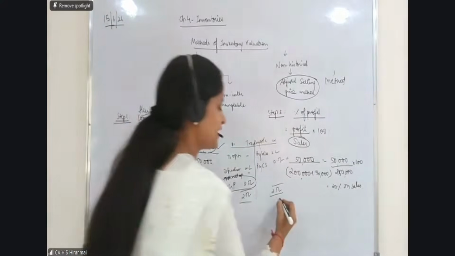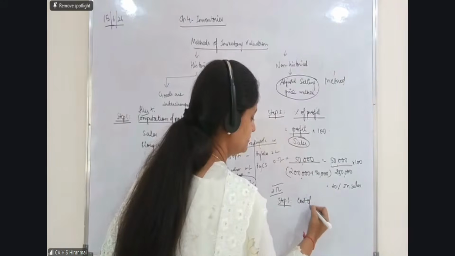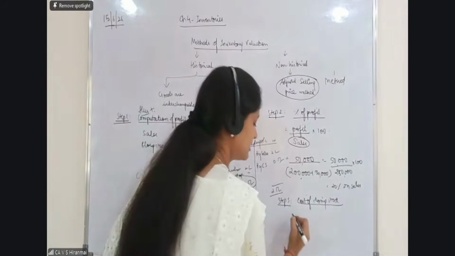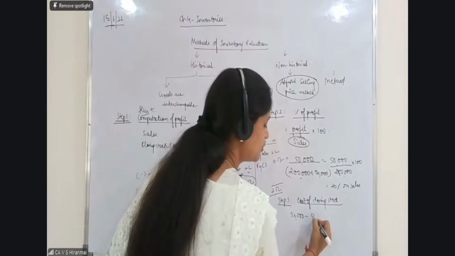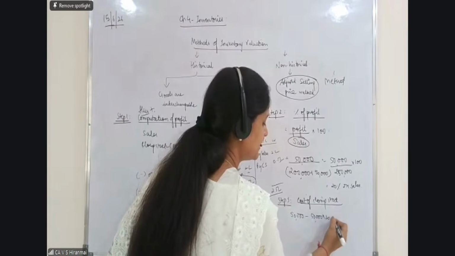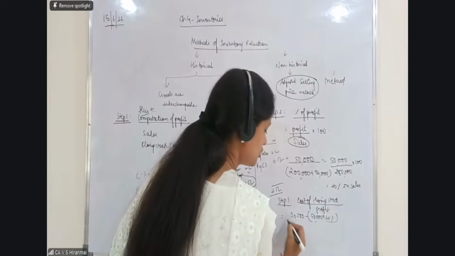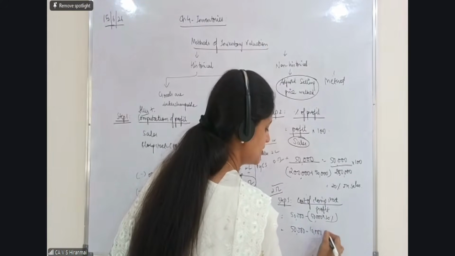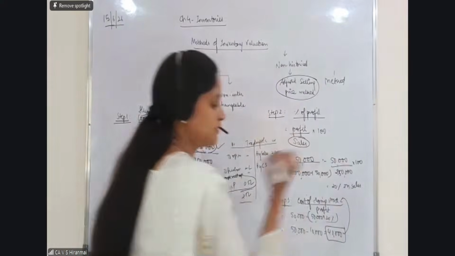Okay, madam. Now we go to the final step, step number 3. It is cost of the closing stock. अभी क्या करते हैं हम? 50,000 है मैडम, उसमें से रिमूव 50,000 इंटू 20%, ये वाला है प्रॉफिट। So it will be 50,000 minus 10,000, which is 40,000 rupees is the cost of the closing stock.